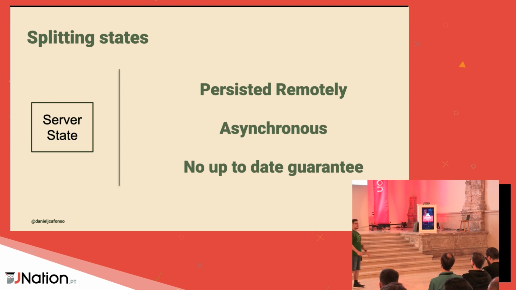What does this mean as well? It means that there are no guarantees that this state is up to date. The issue with getting data from the internet is that as soon as you get the data in your code, this data might be stale. It might be outdated, because someone else might have updated it. So there are many, many challenges that you have to deal with when interacting with this server state.